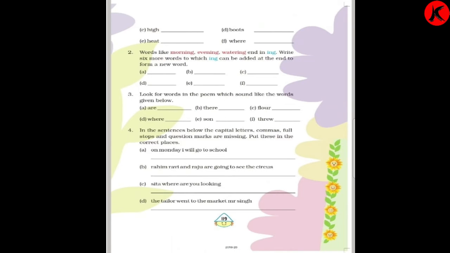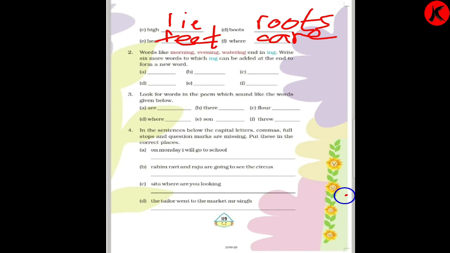Then high, so you will write lie, L-I-E, lie. Then boots, so it is roots, R-O-O-T-S, roots. Then feet, F-E-E-T, feet. Where, so it will be care, C-A-R-E, care. So what are the rhyming words over here? Morning, evening, car, star, high, lie, boots, roots, heat, feet, where, care.